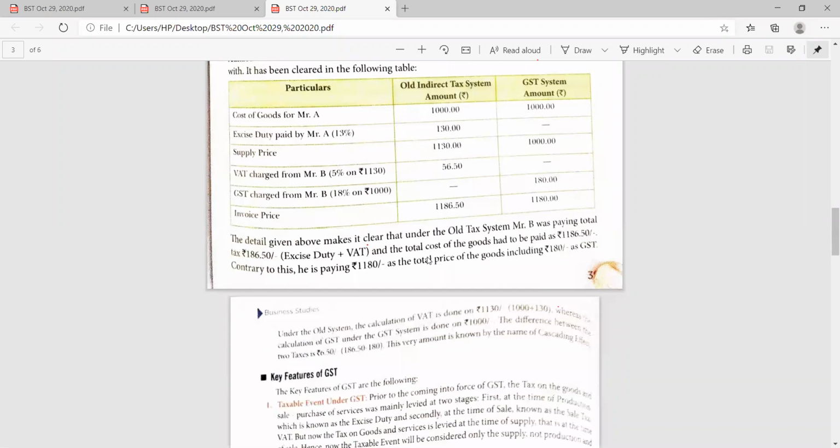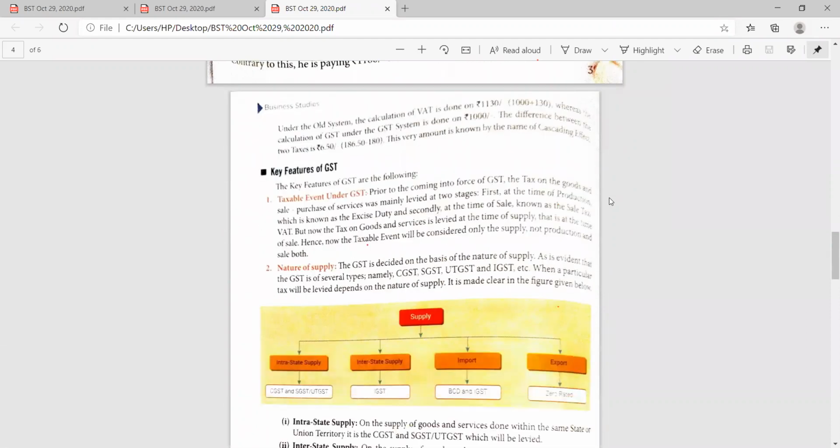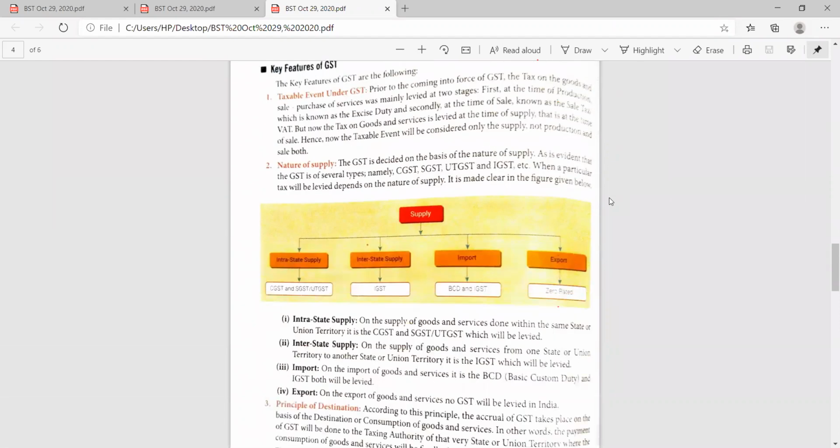So you have to learn this, and sometimes you may get a practical question related to this, might be in the paper. So please do it well. Now the key features of the GST. It is one of the important topics related to the GST we ever have. Please have a look at the points.